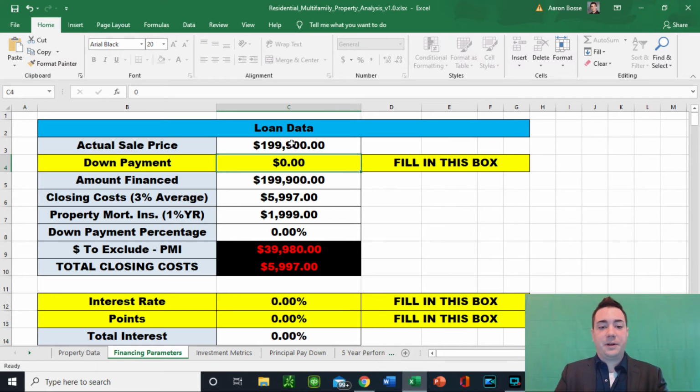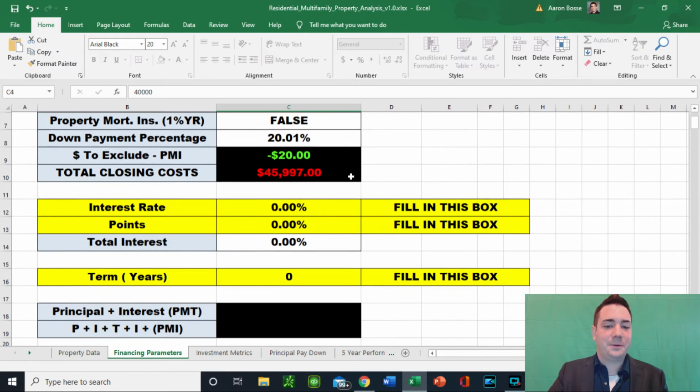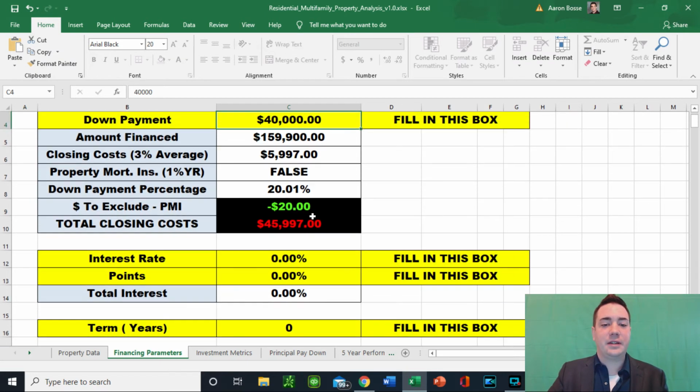And with the down payment here, we'll go ahead and put in $40,000. That's all we can put in. Great. So we have the amount financed now. We have our closing costs is about a 3% average. False, we're not doing any property mortgage insurance because we did satisfy the 20% down. And now we can get to see the total closing costs here as far as what that would be.